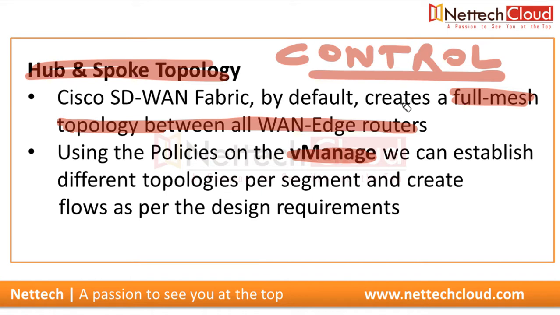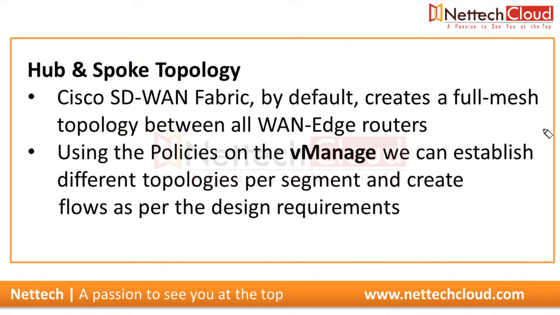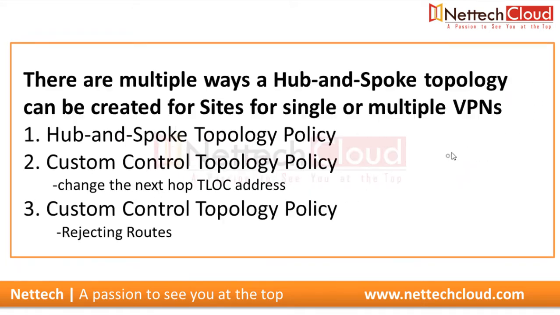A policy to change the default full mesh topology to hub and spoke means a control plane topology policy here. There are multiple ways a hub and spoke topology can be created for sites for a single or multiple VPNs. In Cisco SD-WAN, there are different ways to change the topology.